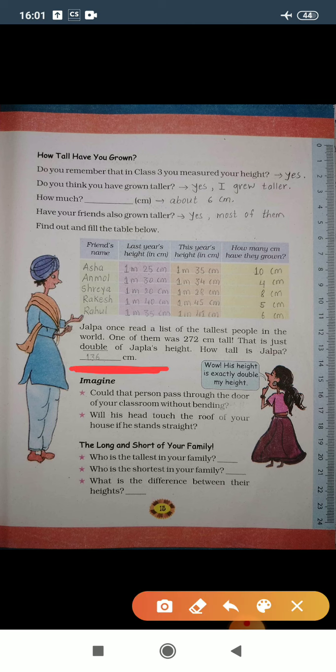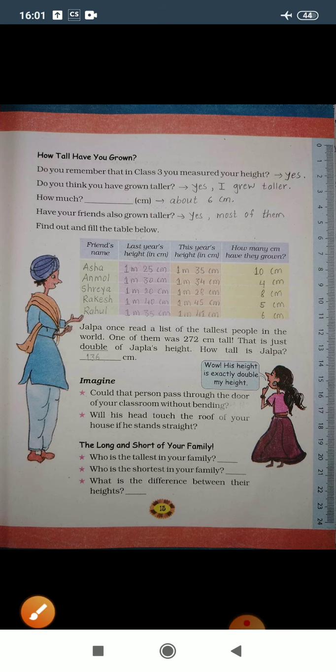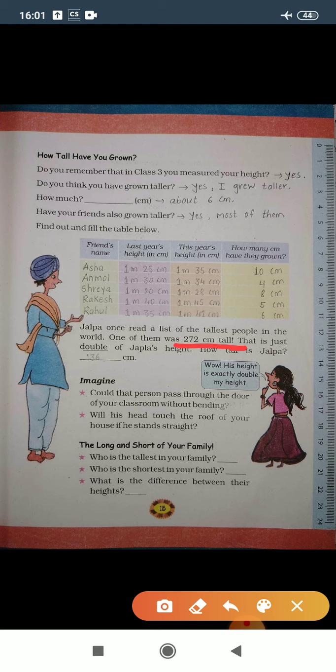So again we can cross verify here. 136 is Jalpa's height and double the height is that person. So 6 multiplied by 2 gives you 12. 3 2s are 6 plus 1 is 7, and 2 1s are 2, so 272. So you can see here that the tallest person's height is 272 centimeter. So with the help of dividing the height by 2, we get Jalpa's height here.